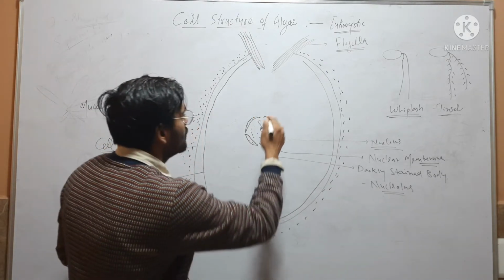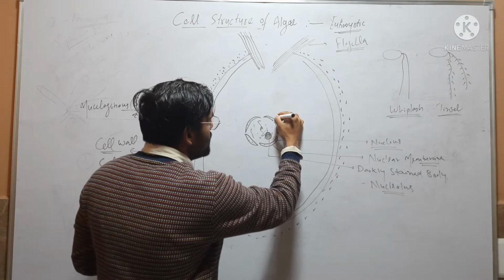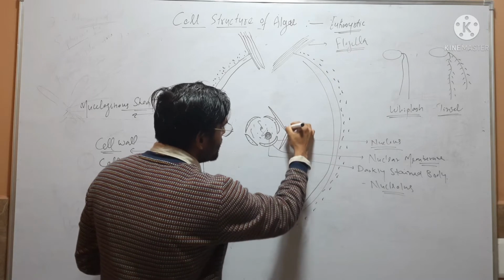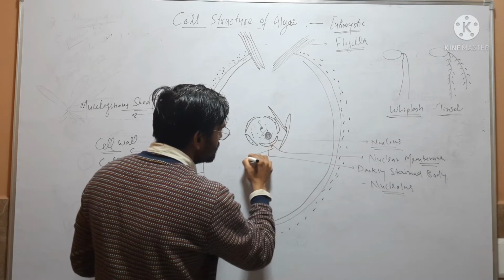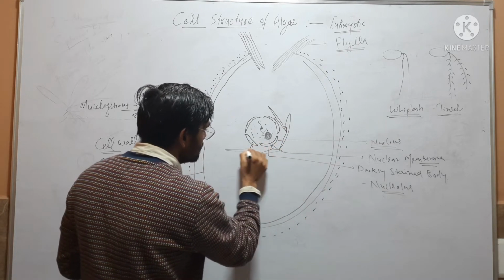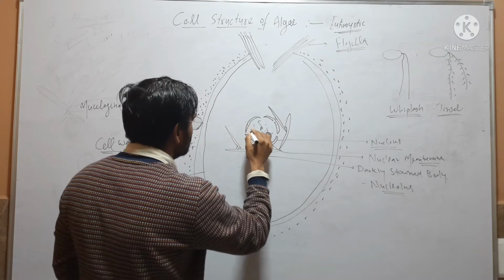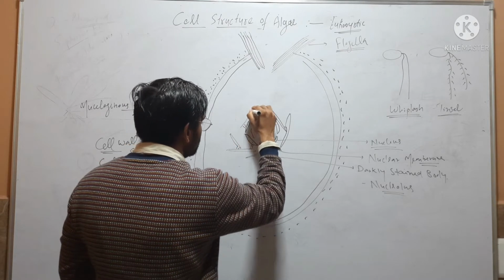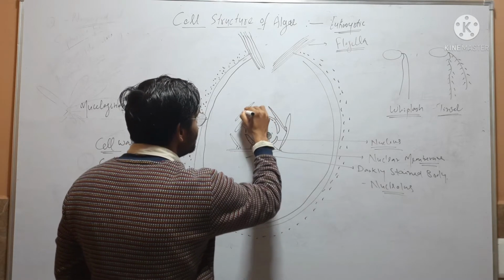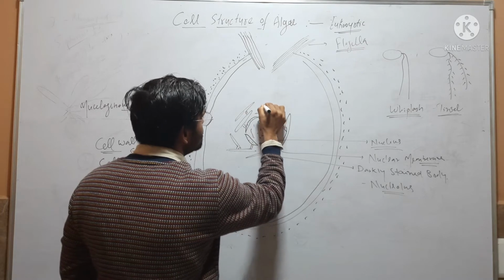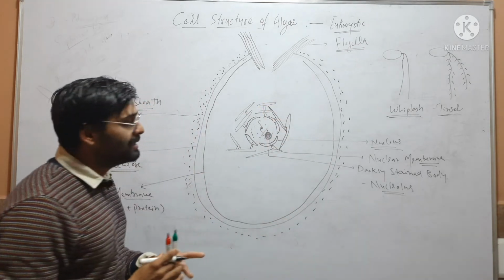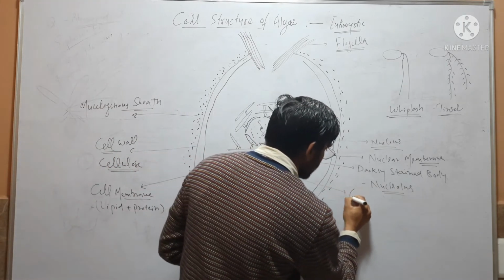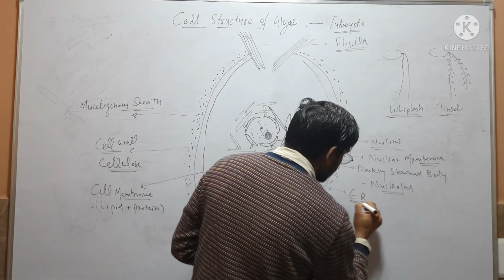Around nucleus, or you can say around the nuclear membrane, there is a network of connecting tubules like this. So there are many interconnecting tubules, and these tubules are called endoplasmic reticulum.